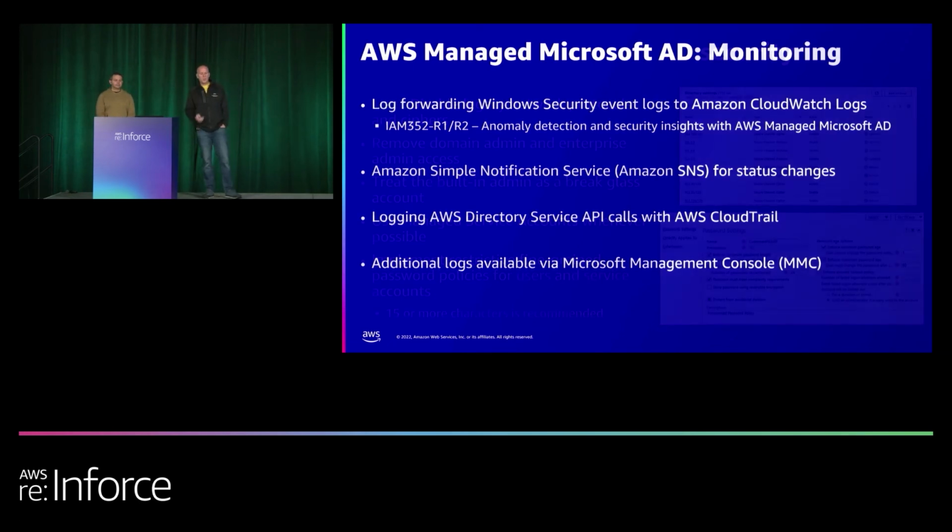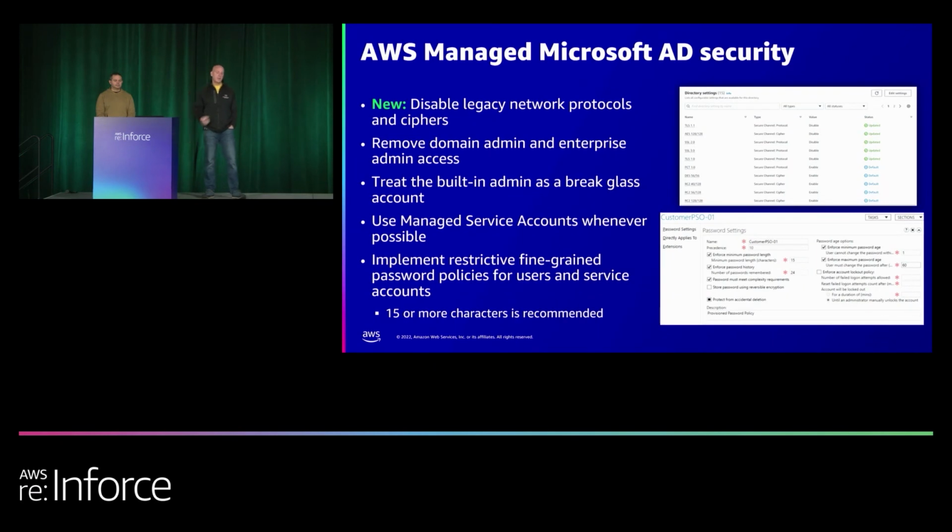We also have some additional security recommendations. If you aren't aware, we just recently launched the directory settings feature to where you actually can turn off network protocols and ciphers. So like if you want to turn off RC4 on the network stack, or turn off SSL, well, SSL3 is already turned off by default, but if you want to know for sure that it's turned off, you actually can turn it off or turn it on if you choose to live dangerously there. But you actually do have the ability to do that via the console now, or the APIs.